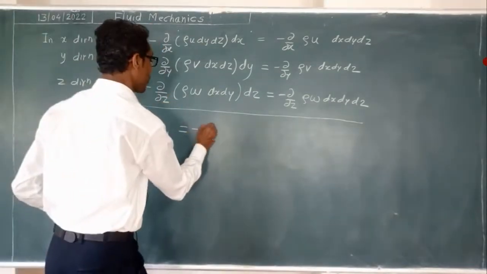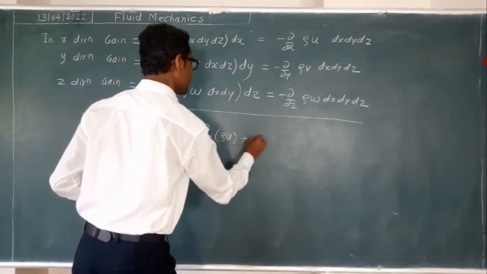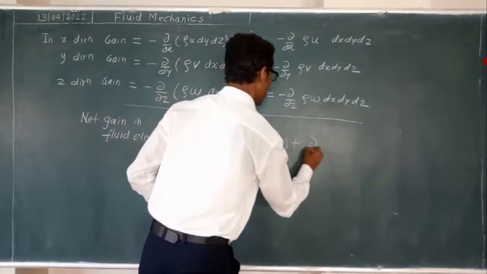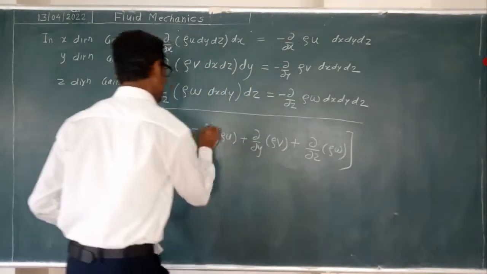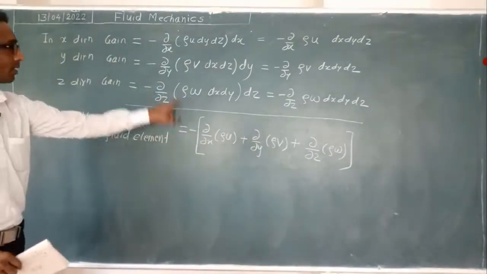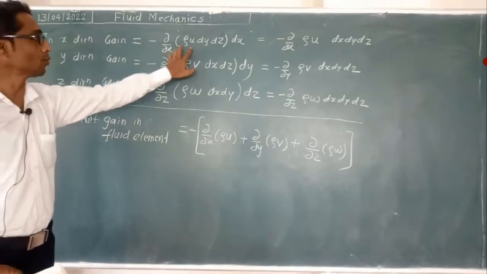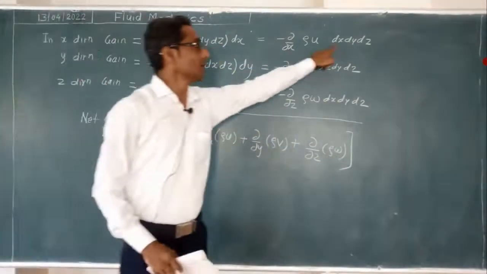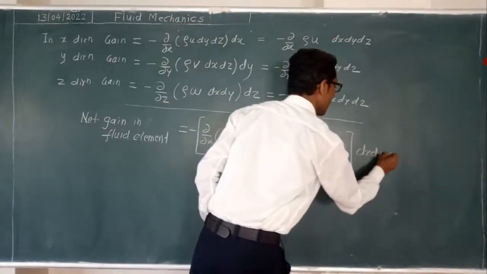Summation of all these three means what? ∂/∂x of rho u plus ∂/∂y of rho v plus ∂/∂z of rho w. You can have a square bracket here, and outside of the square bracket a minus sign. You can take the minus sign as common: ∂/∂x of rho u plus rho v plus rho w. And the volume you can also take common, so outside this dx dy dz.